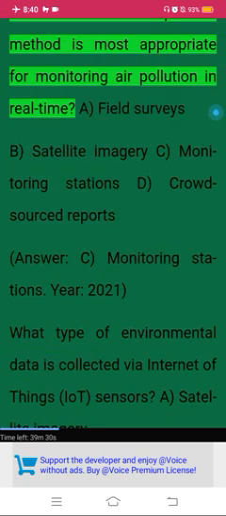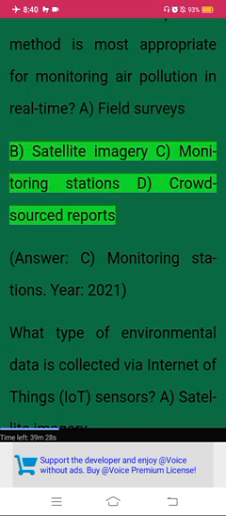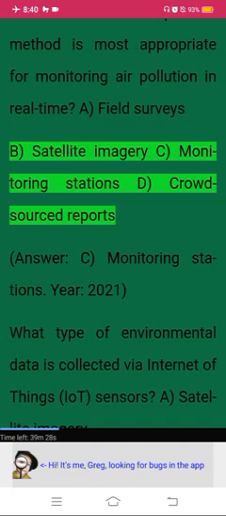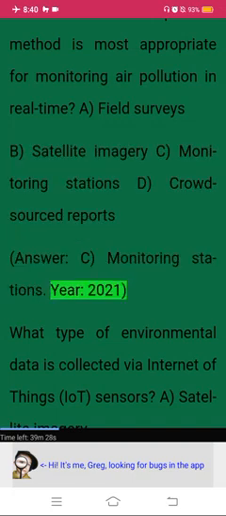Year, 2019. Which data acquisition method is most appropriate for monitoring air pollution in real time? A. Field surveys. B. Satellite imagery. C. Monitoring stations. D. Crowdsourced reports. Answer. C. Monitoring stations.